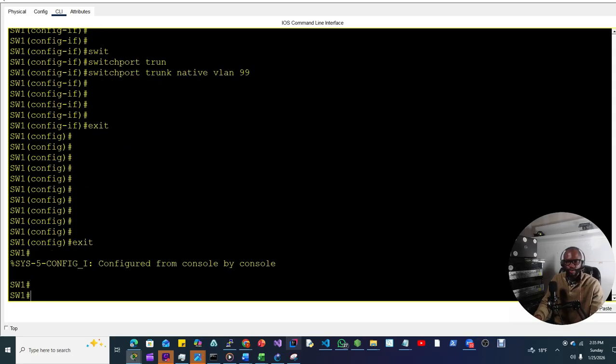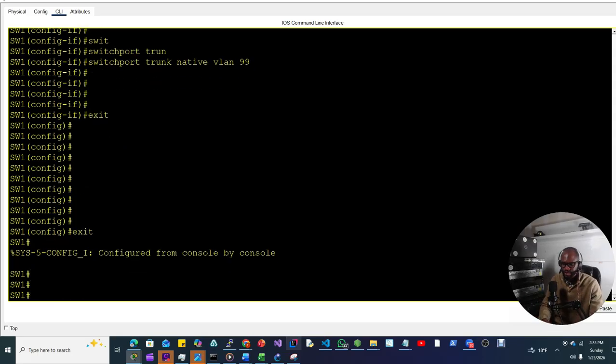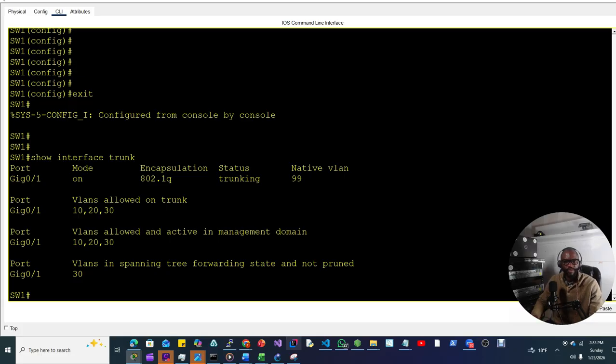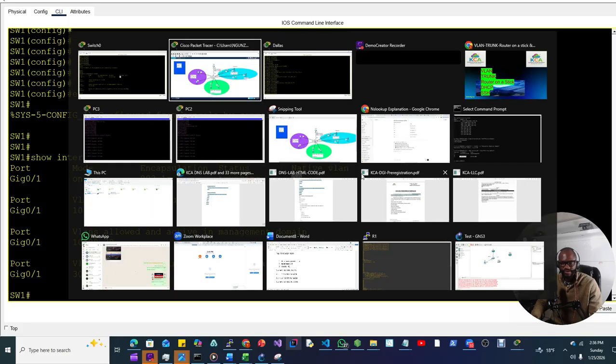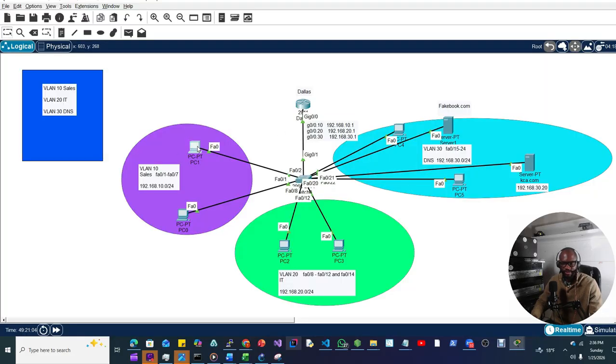If you would like to see which switch port interface has been configured with trunk, you run the following command: show interface trunk. Now we can see that we have G0/1, the mode is on and the status is trunking, meaning it's set up and enabled. And then we have the native VLAN, which was 1 by default, and now we changed it to 99. And then we have our port G0/1 allowing VLAN 10, 20, 30 on the trunk.